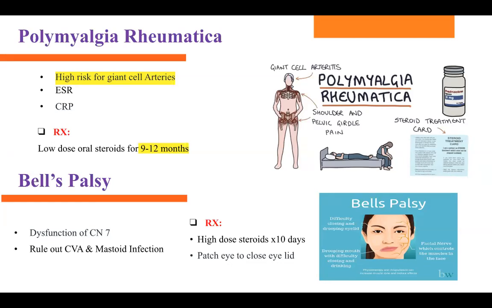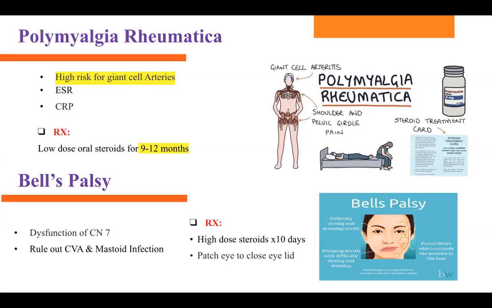Shoulder pain, hip pain, pelvic girdle pain, neck hurts, torso hurts, they have pain everywhere. Shoulder, neck, hip, torso, pelvic girdle, everywhere in the morning they're hurting. That is polymyalgia rheumatica. You can order ESR, it's gonna be elevated. C-reactive protein, it's gonna be elevated as well.